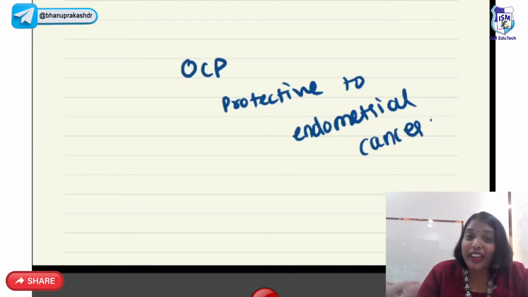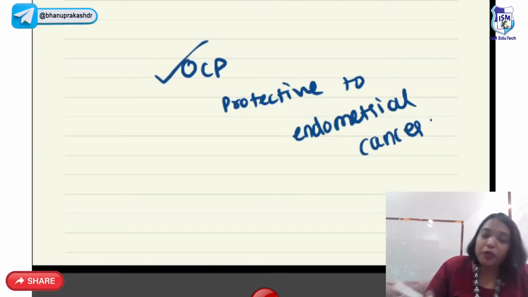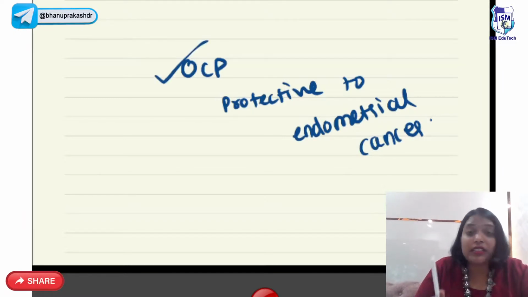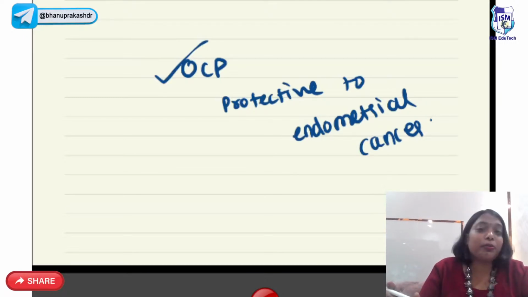Excellent. Very good. As oral contraceptive pills contain estrogen and progesterone, which acts like a dominant pati, it inhibits the growth of the endometrium. So OCPs are protective to endometrial cancer. I hope this point is very clear to all of you. I'm somehow feeling it might come in your exam, so you all should be in a position to answer this.